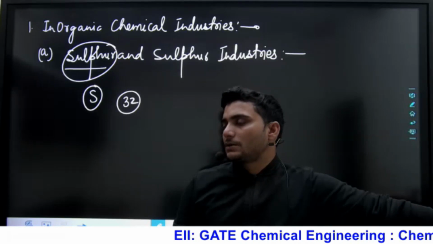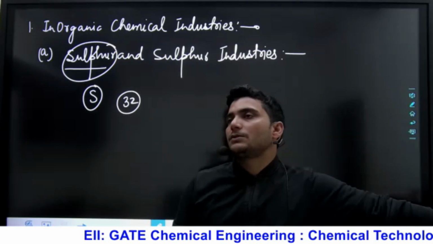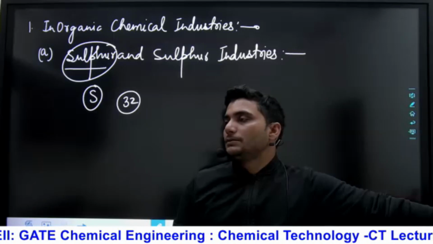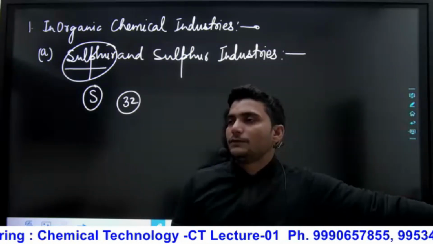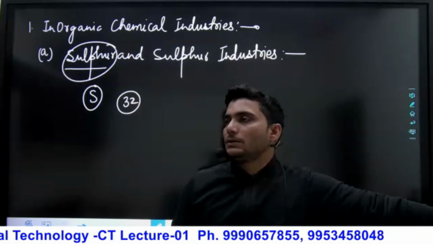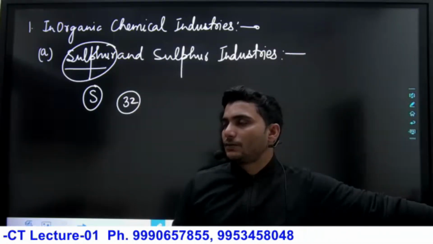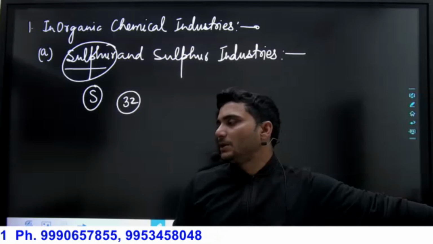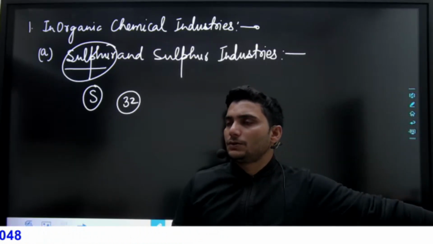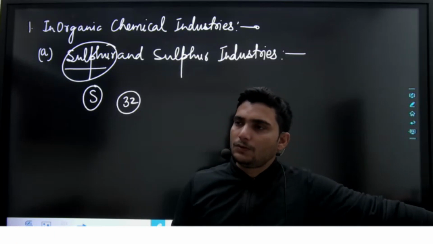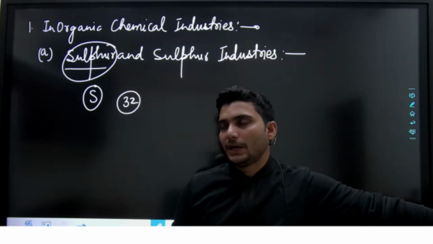How? When we import crude oil, it contains sulfur and nitrogen content. It can be sweet crude oil or sour crude oil. For sweet crude oil the sulfur content is low; for sour crude oil it is high.